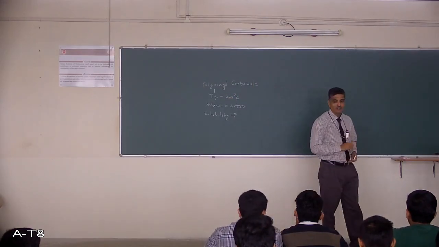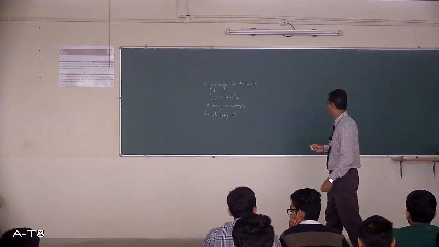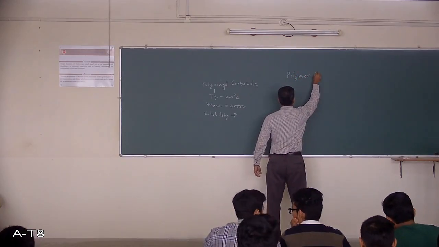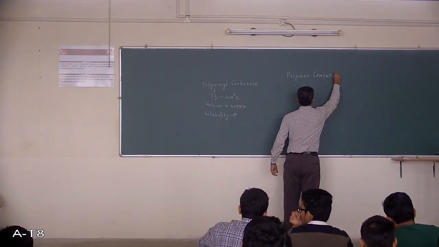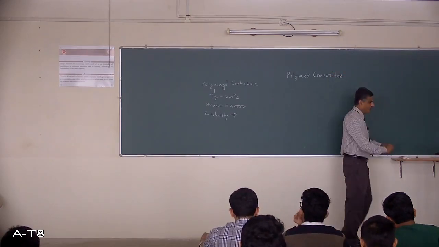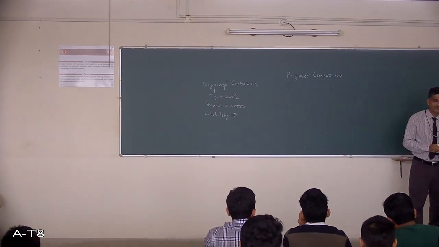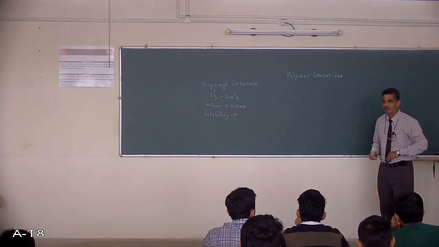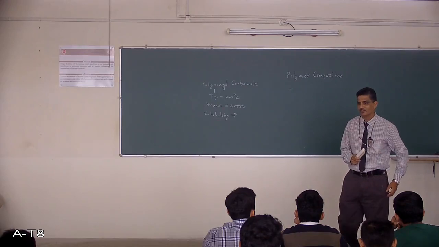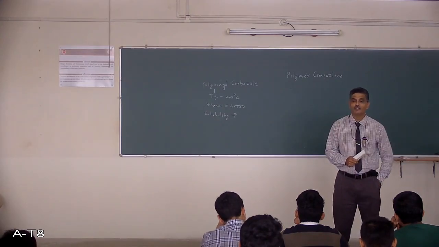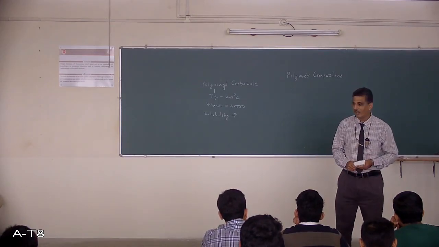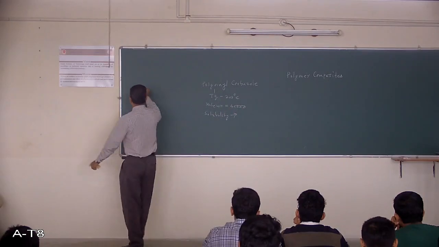Now the next important part of this chapter is polymer composites. Usually they ask what are polymer composites and then explain applications of polymer composites, or what are the matrix materials used in polymer composites, or reinforcements used in polymer composites and applications of this. And then the important fibers used in polymer composites are two fibers, Kevlar fiber as well as carbon fiber. Now you are familiar with this. Kevlar is very strong.